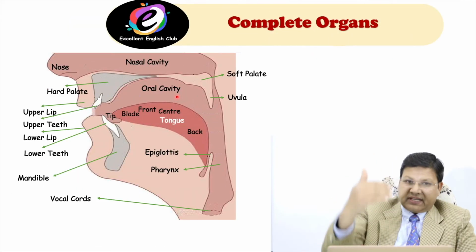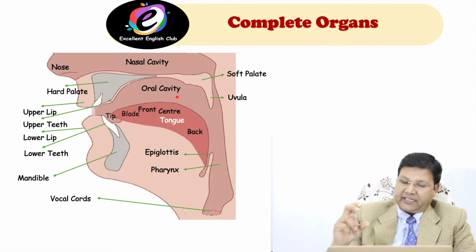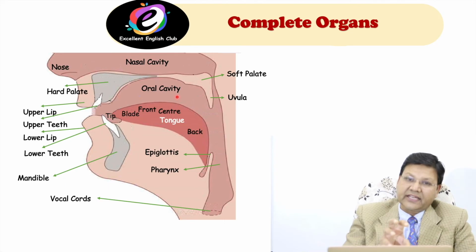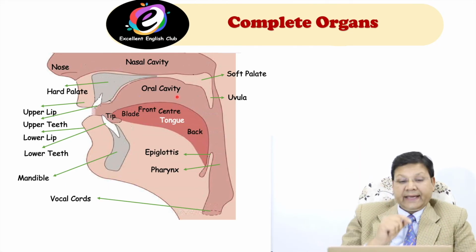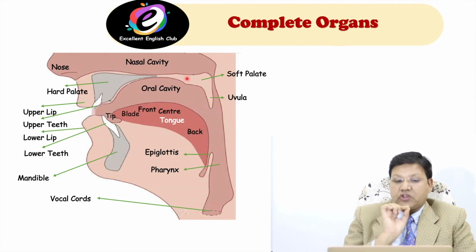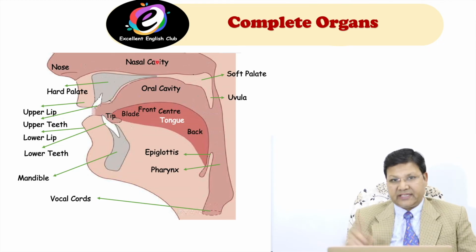In the previous slides, I told you what the respiratory system is. I have shown you one diagram. Then the phonatory system, another diagram. Then the articulatory system, another diagram. In this diagram, all the systems are together. As I told you in the previous slide, the soft palate or uvula, what is the function of this soft palate? This one is the nasal cavity, as I told you.